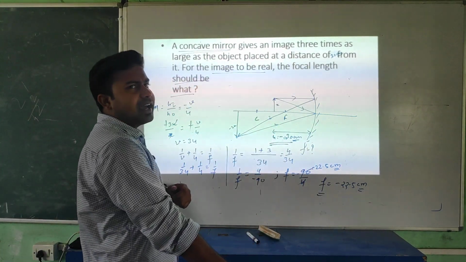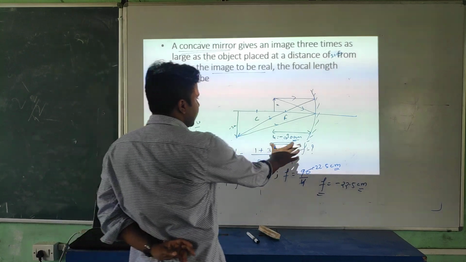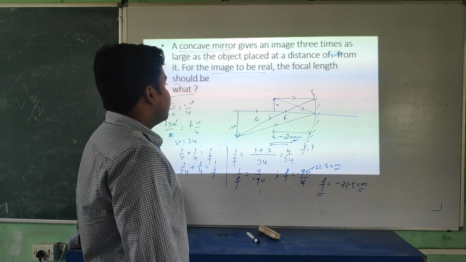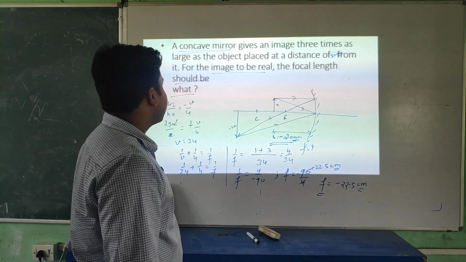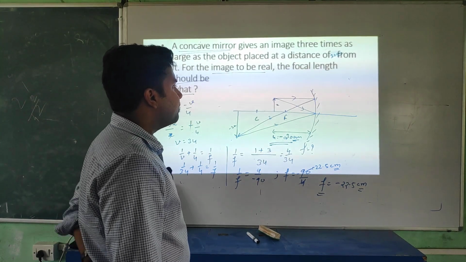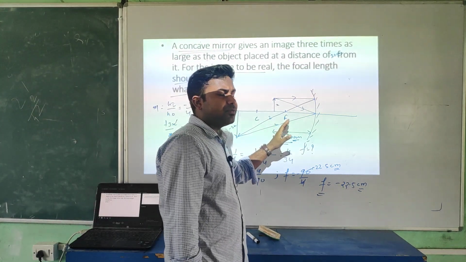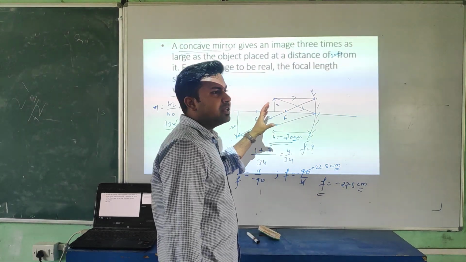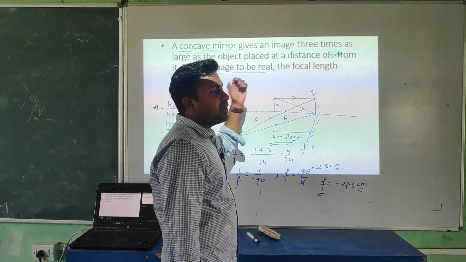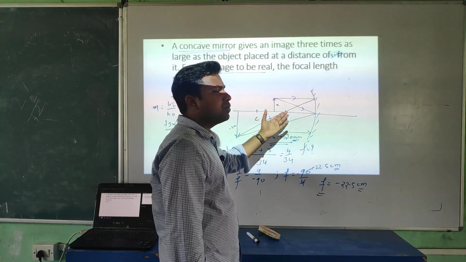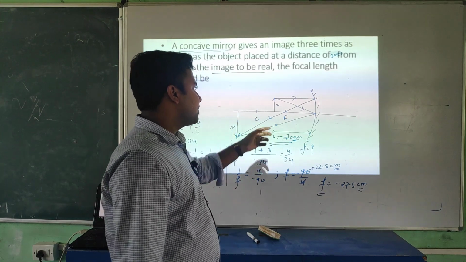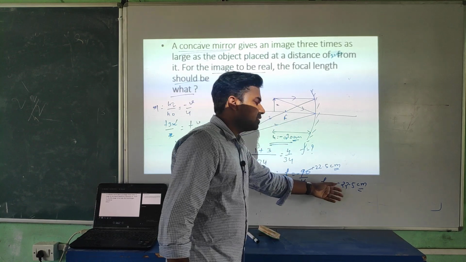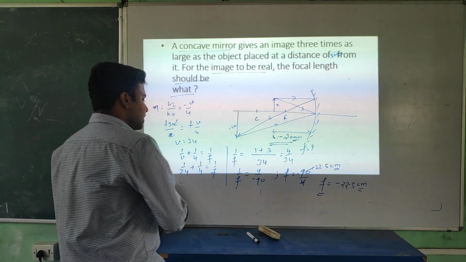Okay, now we'll verify our answer. Is it correct or not? Look at this. When the image is three times the object, it will form if your object is lying between focus and center of curvature. A real, magnified, bigger image will form if your object is between focus and center of curvature. Here u is 30, it means the focal length will be less than this 30. We are getting less than this 30. Is it or not?